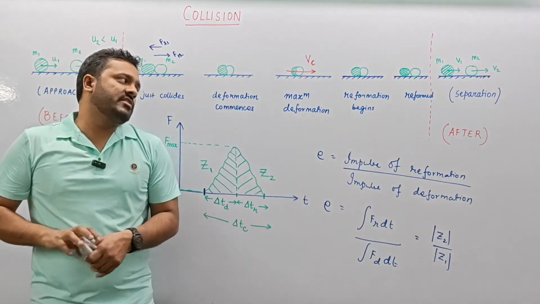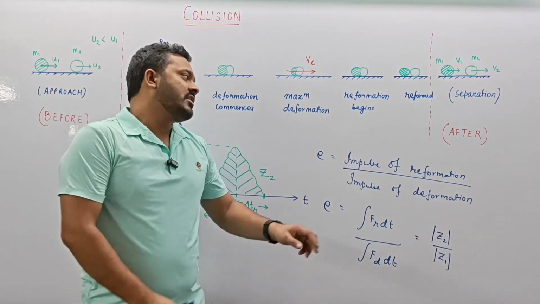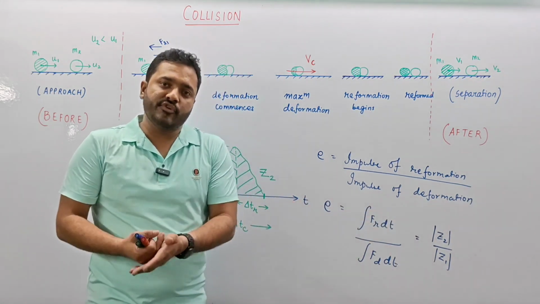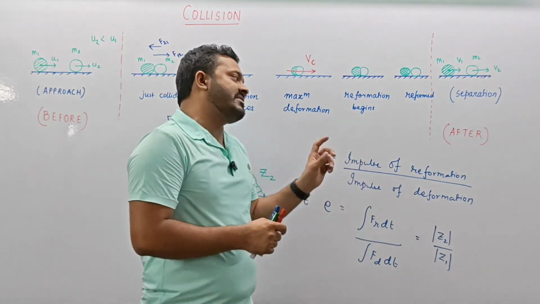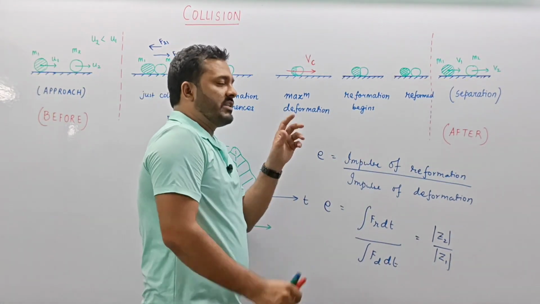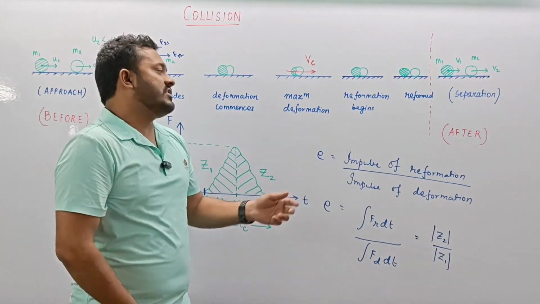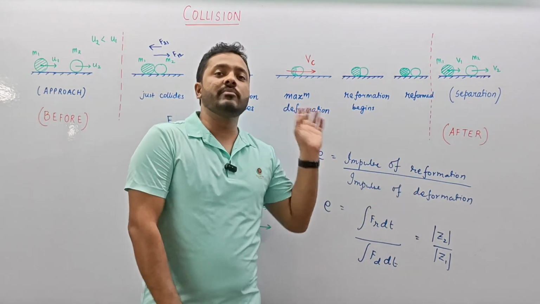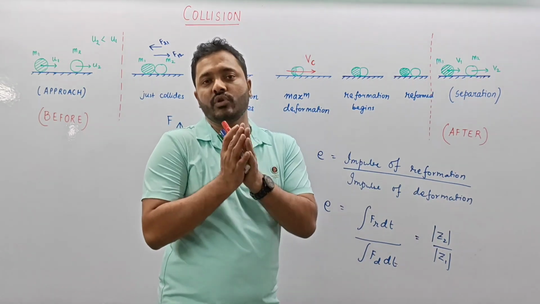Now in all real life examples, the reformation is not as good as deformation. The impulse of deformation will remain and there will be some damage done to the particle. But in the ideal case, we say that the impulse of reformation is equal to the impulse of deformation, and then it will become a case of perfectly elastic collision.